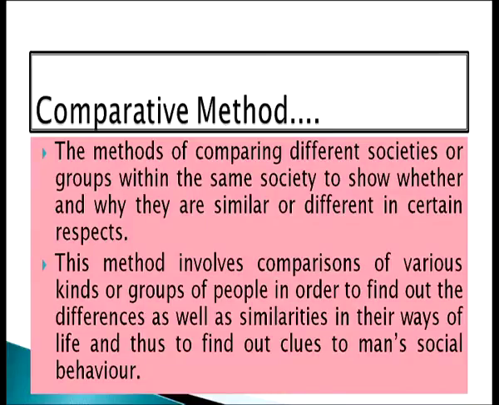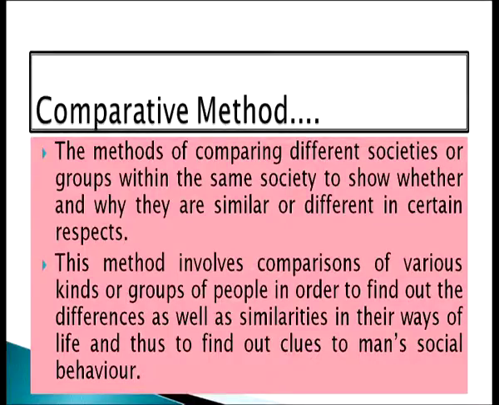So, now we come to the second method which is used in sociology, that is the comparative method. It is the method of comparing different societies or groups within the same society to show whether and why they are similar or different in certain respects. So, we compare two societies, two eras, different people, different norms in the two eras, different functioning of the society. This method involves comparisons of various kinds of groups of people in order to find out the differences as well as similarities in their ways of life, and thus to find out clues to man's social behavior.